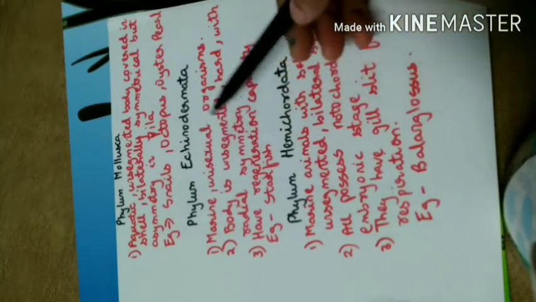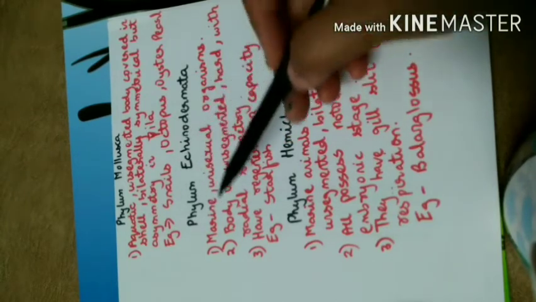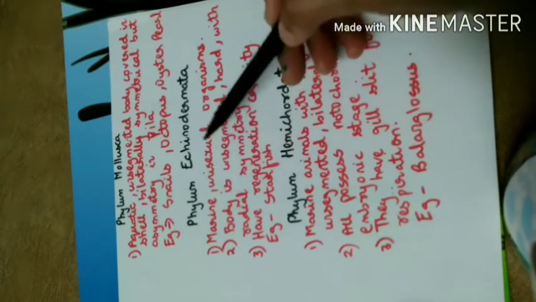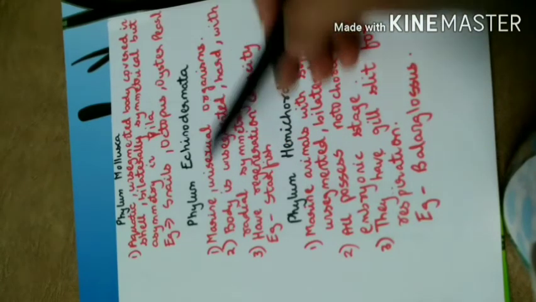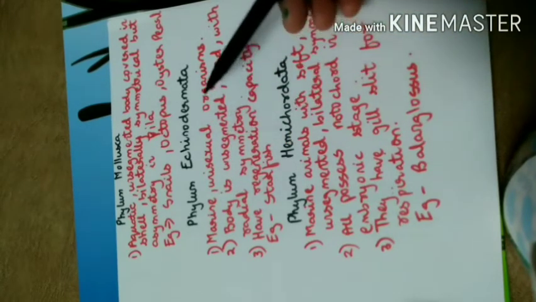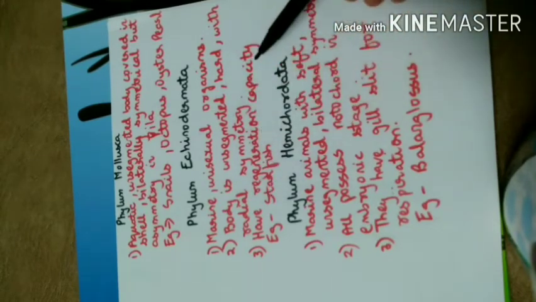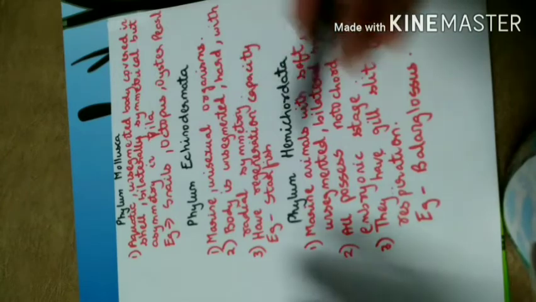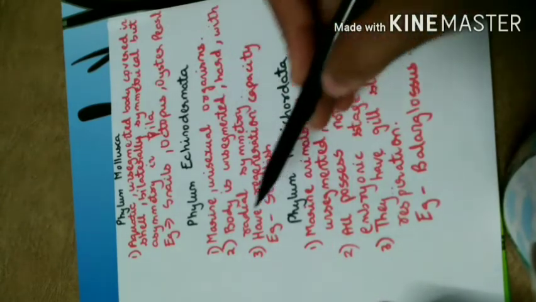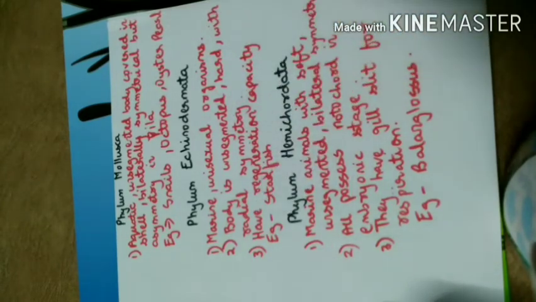Next is phylum Echinodermata. Echinodermata are marine unisexual organisms. The body is unsegmented. They are hard with radial symmetry. They have a regeneration capacity, which means they recreate themselves. An example is the starfish.